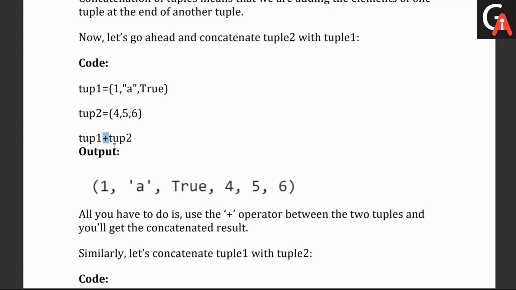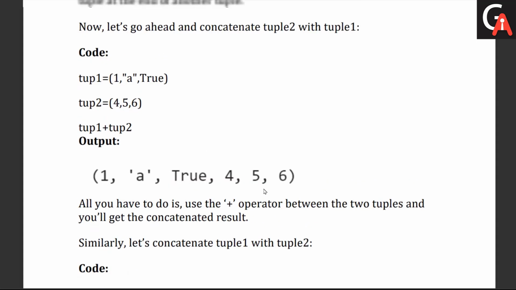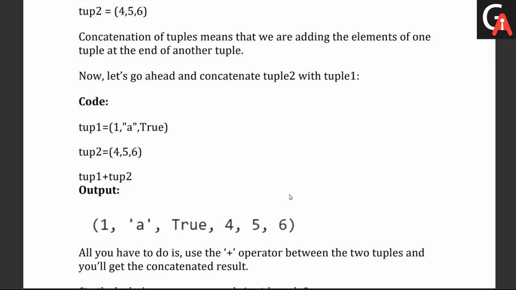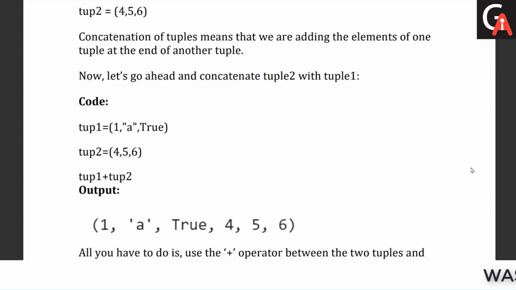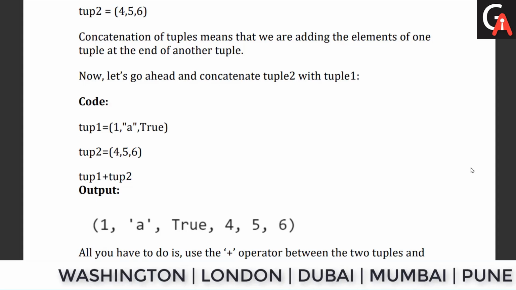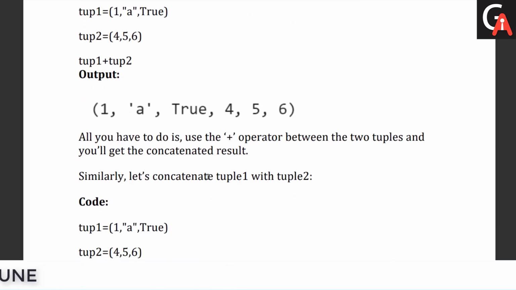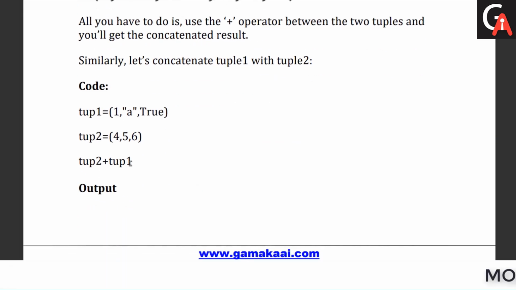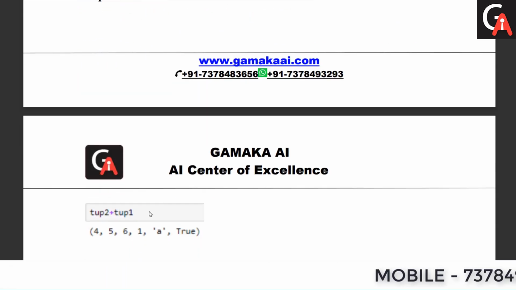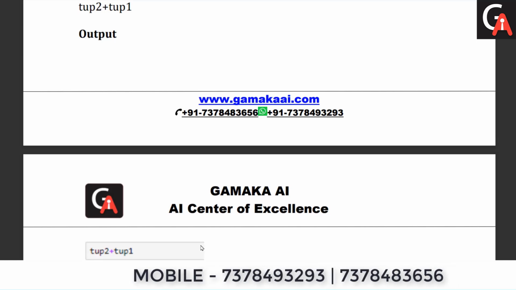All we have to do is use the concatenation operator. The arithmetic operator plus in Python has a dual nature. If it finds two int objects, it will perform an addition. If it finds two string objects, it will do concatenation. Similarly, if it finds two tuple objects, it will add them together. Clear? So that's what we have with respect to the concatenation of tuples.